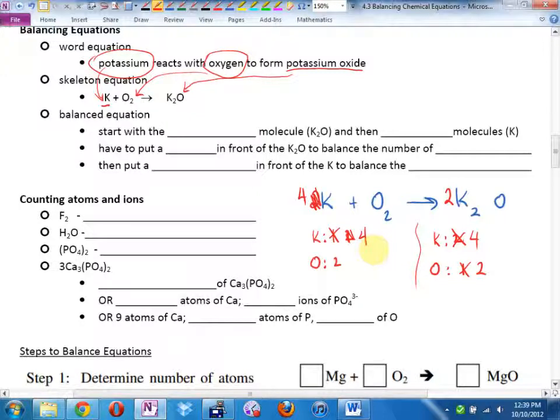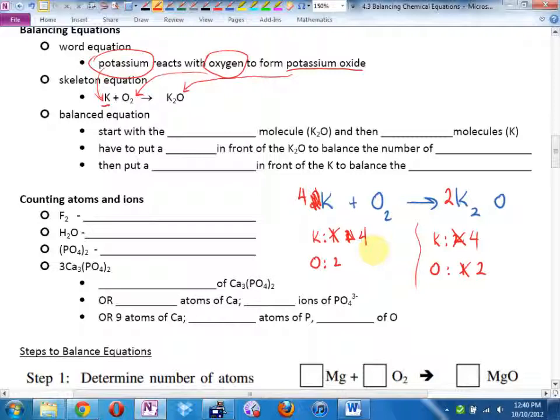How many K's do I have on the left? 4. How many potassiums do I have on the right? 4. The law of conservation of mass has been satisfied. How many O's do I have on the left? 2. How many O's do I have on the right? The law of conservation of mass has been satisfied. Is my equation balanced? This equation is balanced.